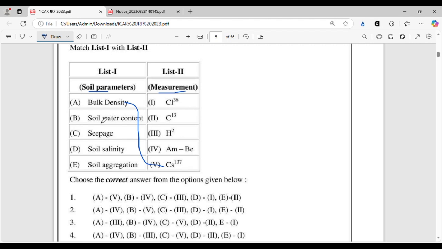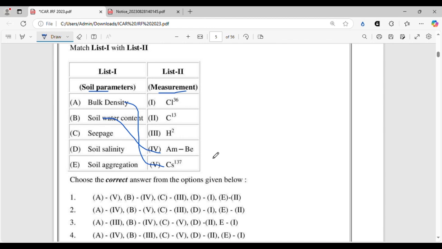So the soil water content will be americium beryllium, because you know americium beryllium is used in neutron moisture meter, neutron probe, that can only measure the soil moisture content by measuring the thermalized neutrons, the fast moving neutrons after colliding with the hydrogen atoms of water molecule. They slow down. They are called thermalized neutrons.